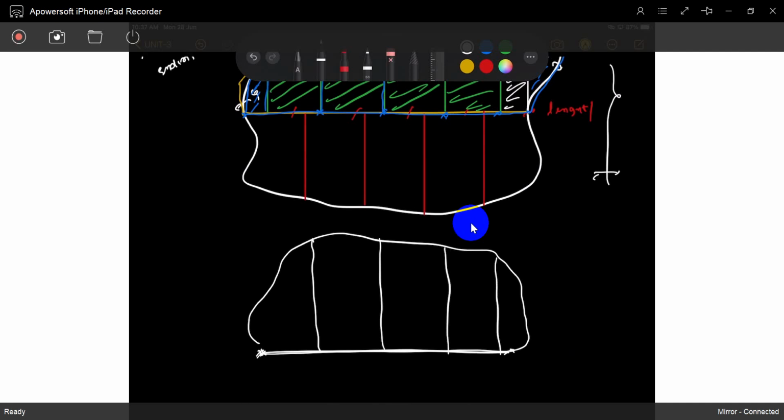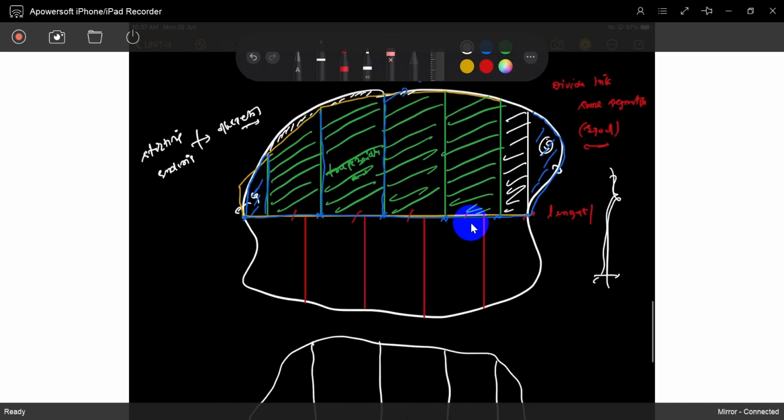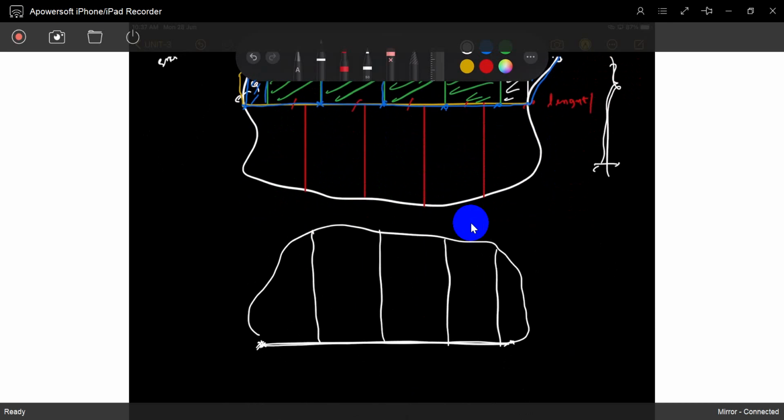Sir, is it compulsory to draw a line in between to divide into two parts? No, nothing like that. I said if it is an irregular shape, you can draw a baseline. If it has some regular shape, no need. Choose one side, a flat line, as a baseline.